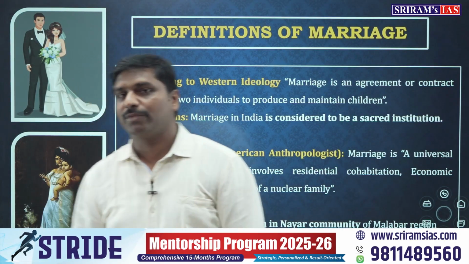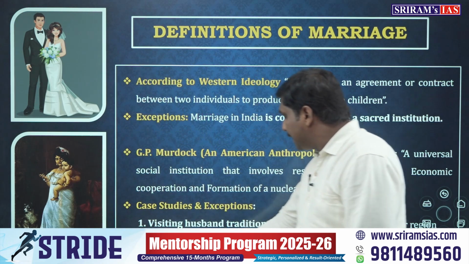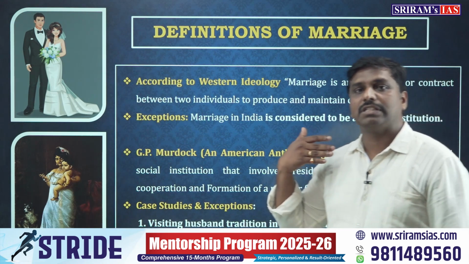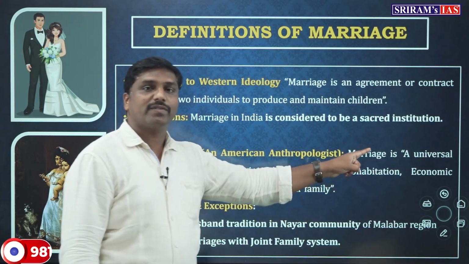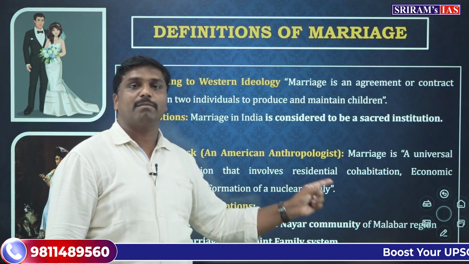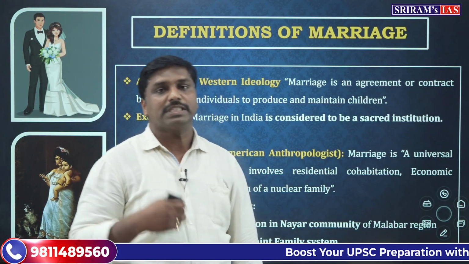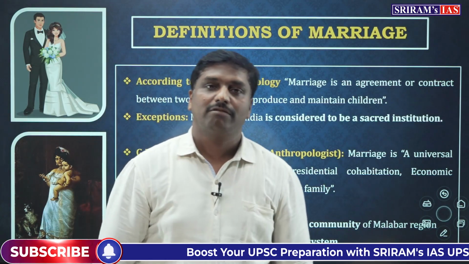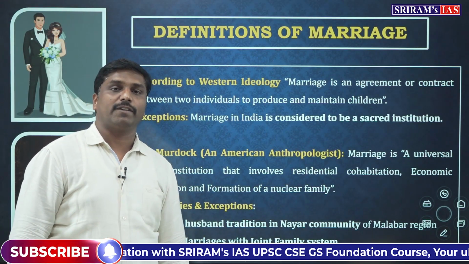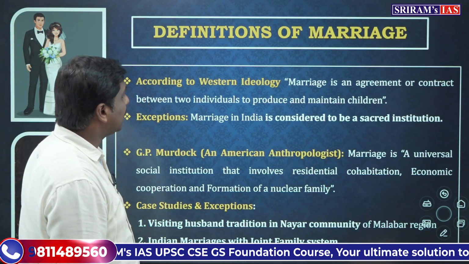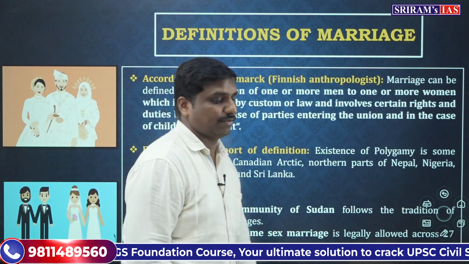And apart from this, in Indian marriages we can have the system of joint family. What G.P. Murdock is saying is that after marriage, the couple will establish a nuclear family. So this is also another exception, right? So these are two important exceptions to this particular definition. Now if we look from the perspective of other definitions,